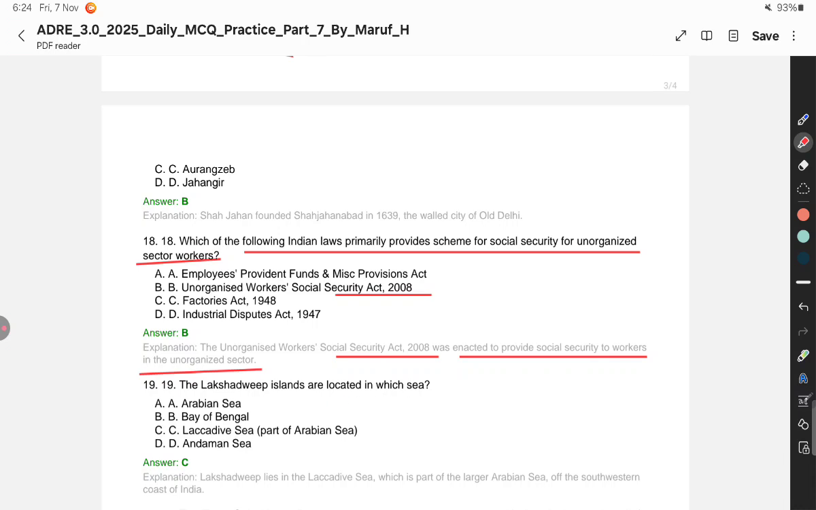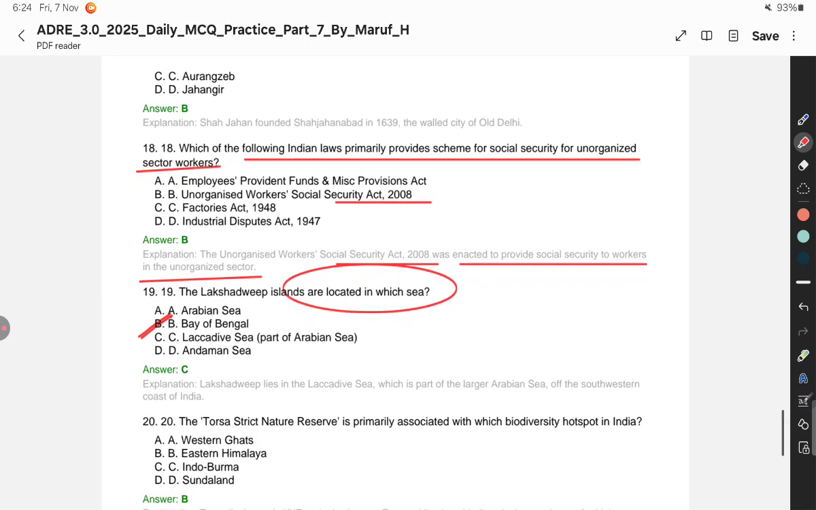All right, the Lakshadweep islands are located in which sea? Lakshadweep islands are located in, as we know, obviously the Arabian Sea. All right, remember this one.